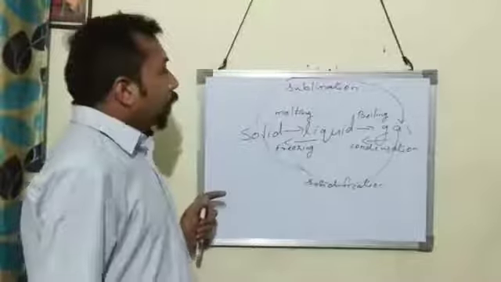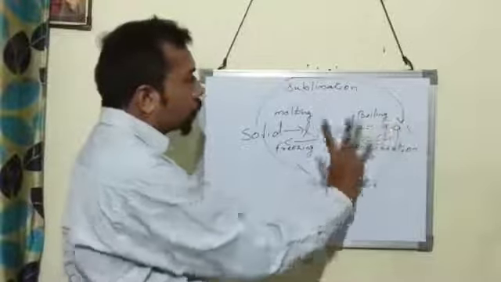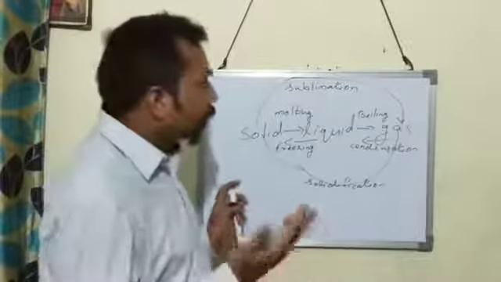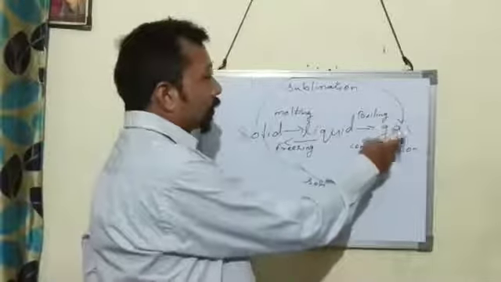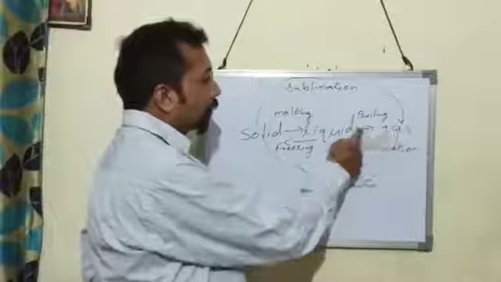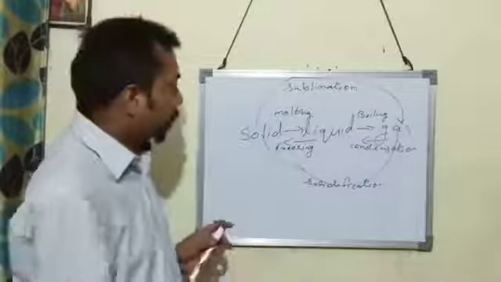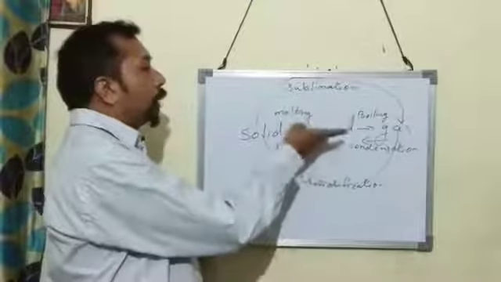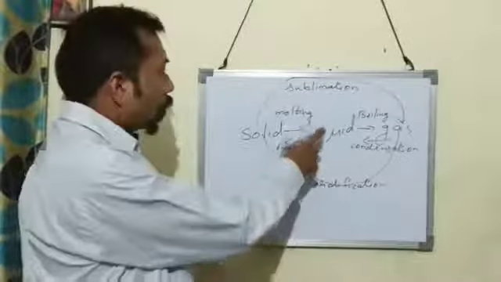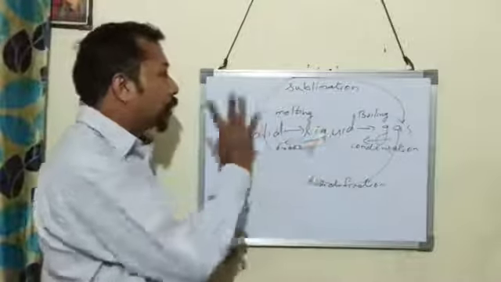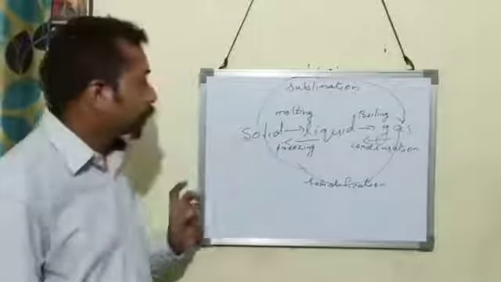Then on cooling, gas changes to liquid, and during that change of state, the temperature remains constant. The constant temperature at which a gas changes into liquid is called its condensation point, and a liquid on cooling changes to solid. The constant temperature at which a liquid changes to solid is called its freezing point.